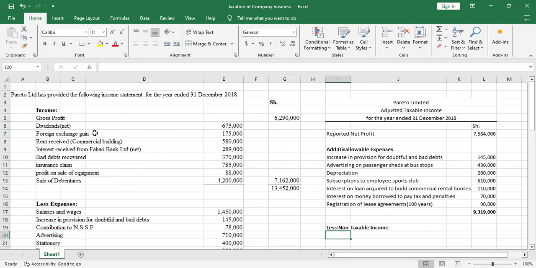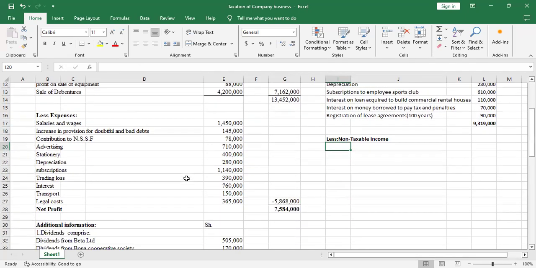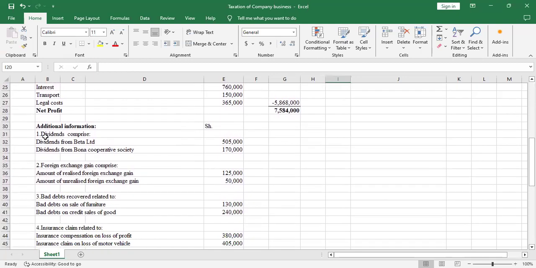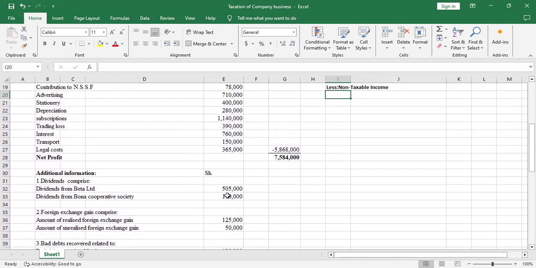So dividend has a net of 675,000, but there was additional information here on dividend. Number one, they said dividends comprise dividends from Better Limited, which was 545,000, then dividend from Bona Cooperative Society, which was 170, giving us a total of 675.